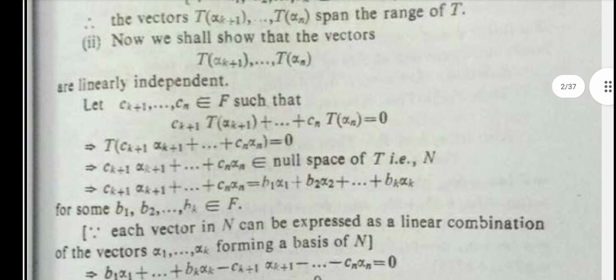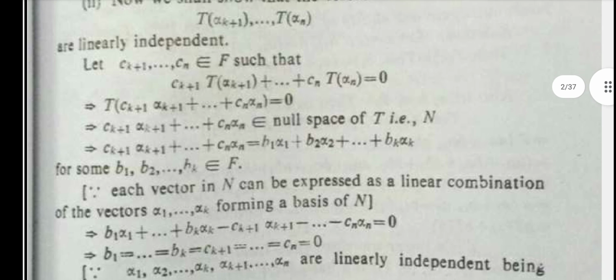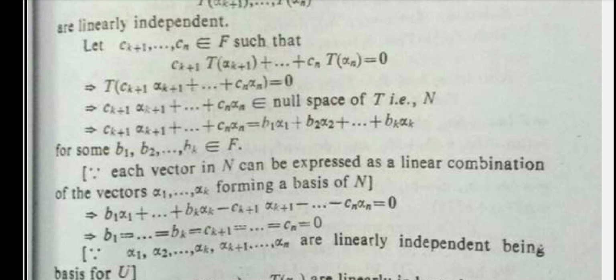Now let c k plus 1 up to cn belong to F. We put c k plus 1 T alpha k plus 1 plus up to cn T alpha n equal to 0, taking the constant terms outside. That is, T of c k plus 1 alpha k plus 1 plus up to cn alpha n is equal to 0, so c k plus 1 alpha k plus 1 plus up to cn alpha n belongs to the null space of T, that is N, the nullity. We can then let c k plus 1 alpha k plus 1 plus up to cn alpha n be equal to b1 alpha 1 plus b2 alpha 2 plus up to bk alpha k, for some b1, b2, up to bk belonging to F.